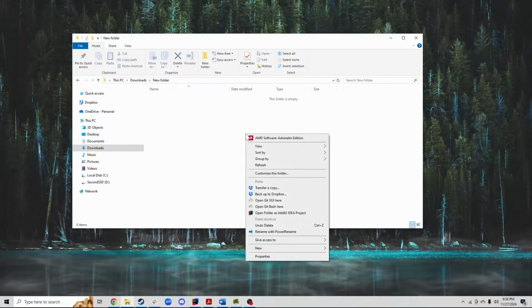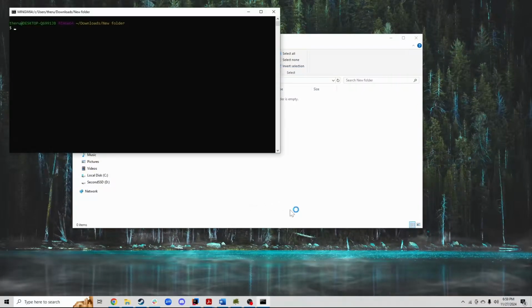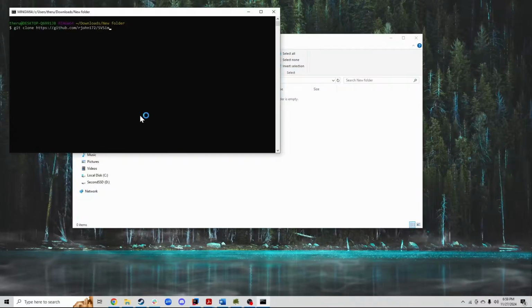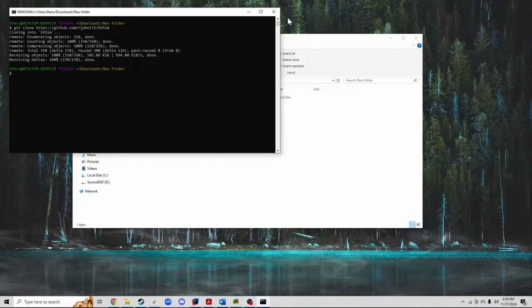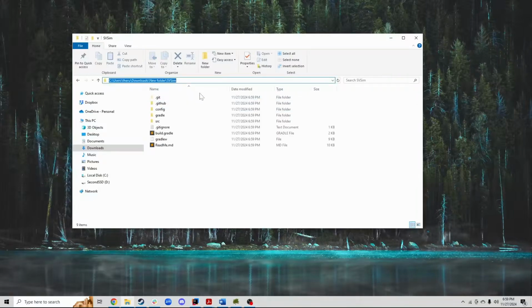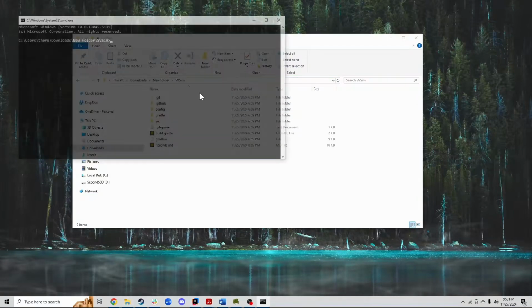All right, first, we will clone it from Git. Bring up the command line, build it.